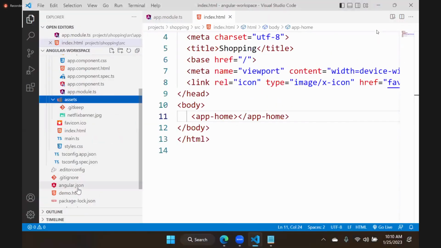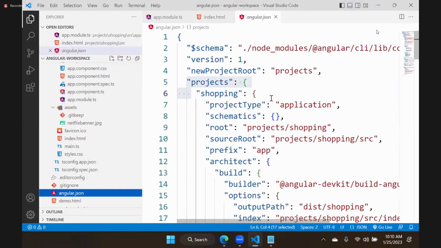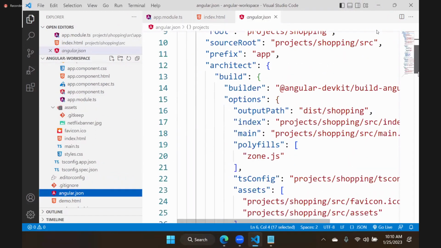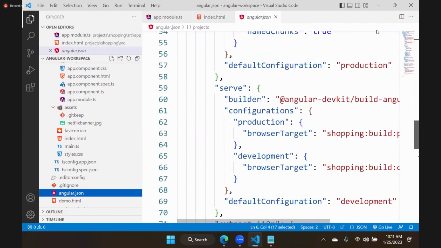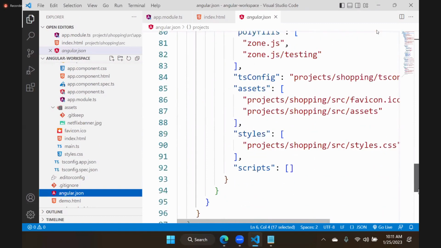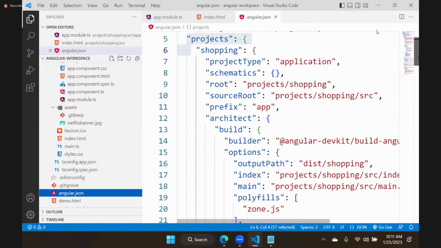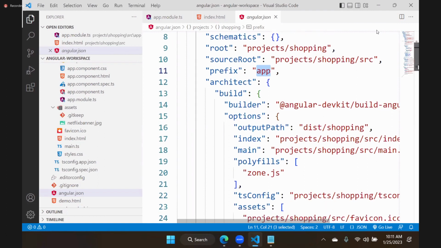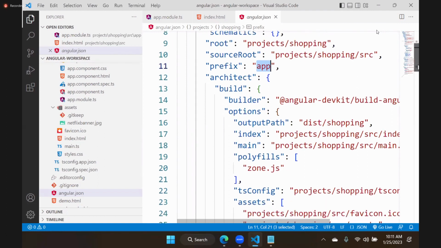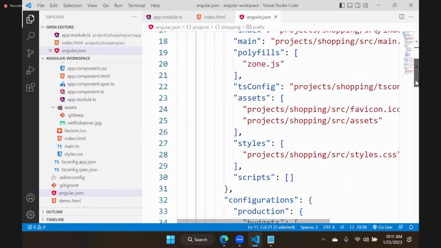When we go to the angular.json file, you can see a lot of configuration settings there. Here, all the folders are mentioned. Folders means the project folder, and see here the prefix. The prefix must be what? For components, the selector names. These rules we need to follow. If anybody asks, can I change it? You can change it.